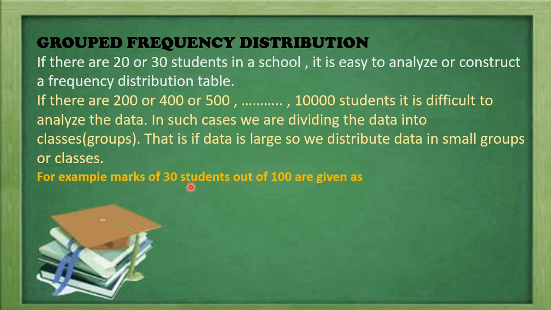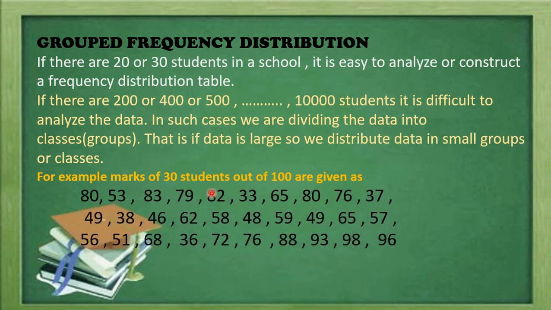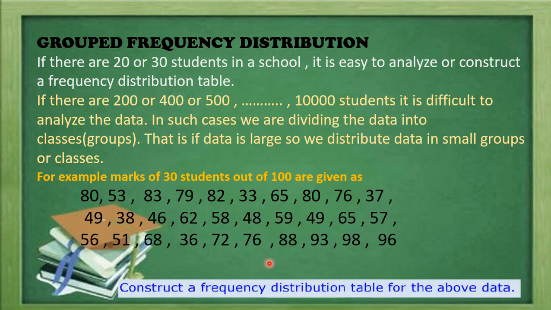So let us take an example here of 30 students. If the students are more than 30, or 100, or 1000, in that case also we can make the distribution table like this. Here, marks of 30 students out of 100 are given, and we have to construct the frequency distribution table for this data.